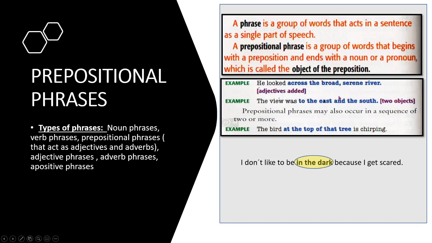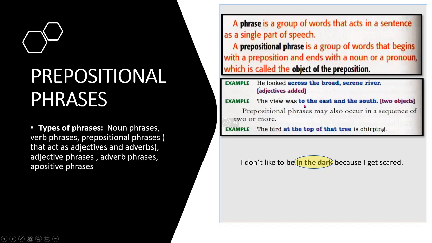You can say, he looked across the river. He looked across a river. And it's the same thing. You have a prepositional phrase where a preposition is the head of the phrase, and the noun, which is the last word in this phrase, is the object of the preposition. Let's look at other examples.